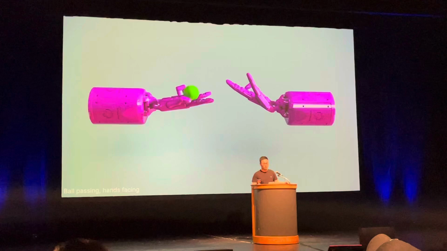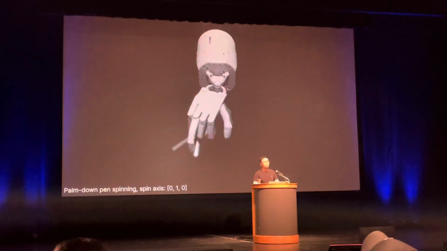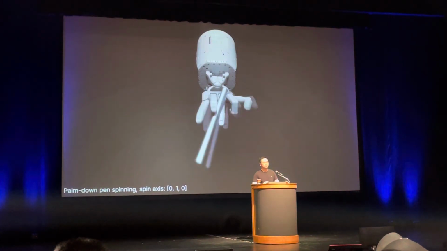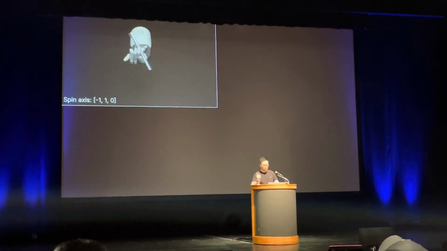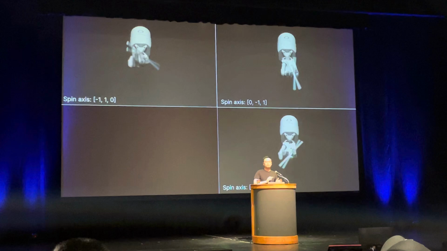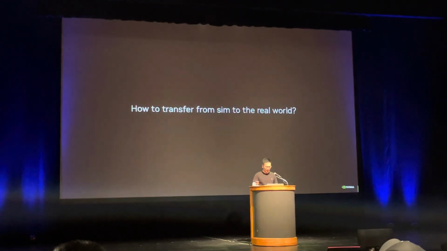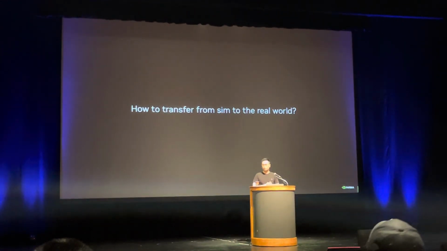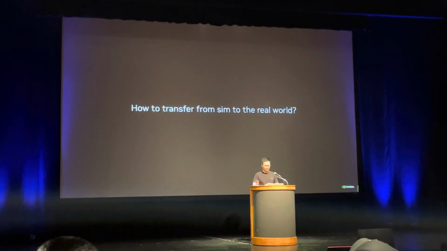And these are really hard. I wrote reward functions before, I want to pull my hair out. But Eureka is able to discover different reward functions for each of these tasks. And then we did all the first paper in simulation only. The next question is, how do we transfer from the sim to the real world?